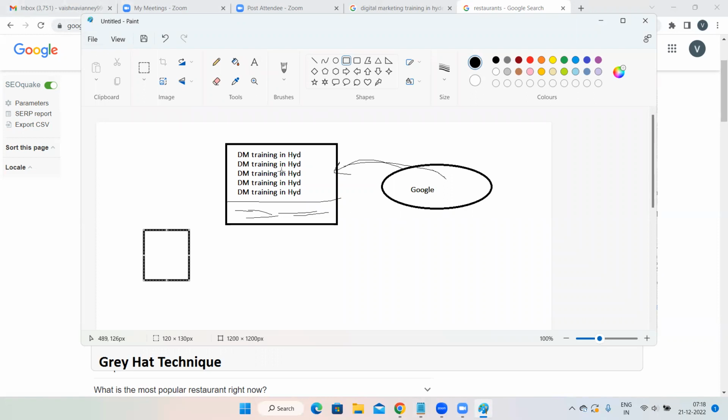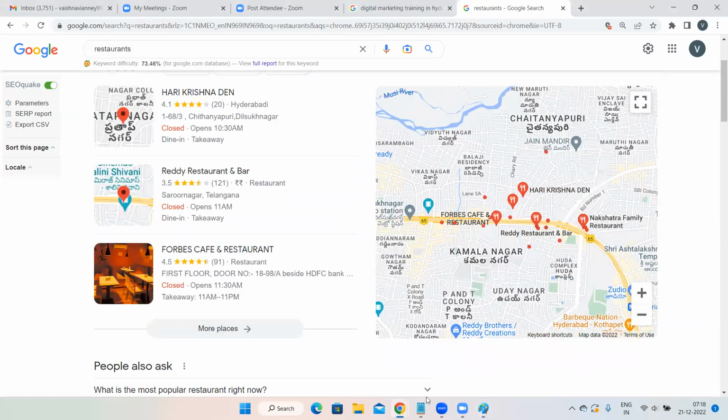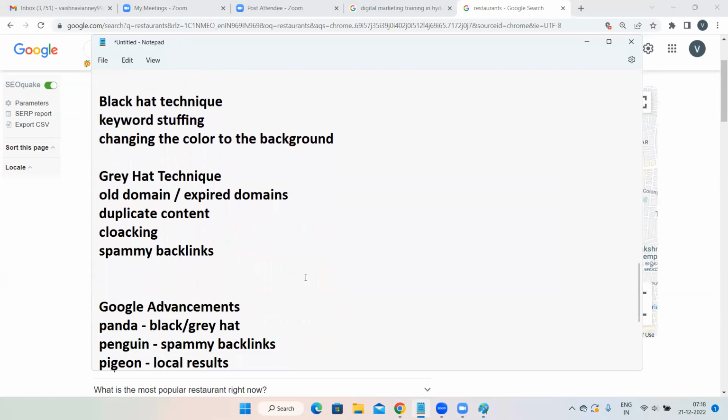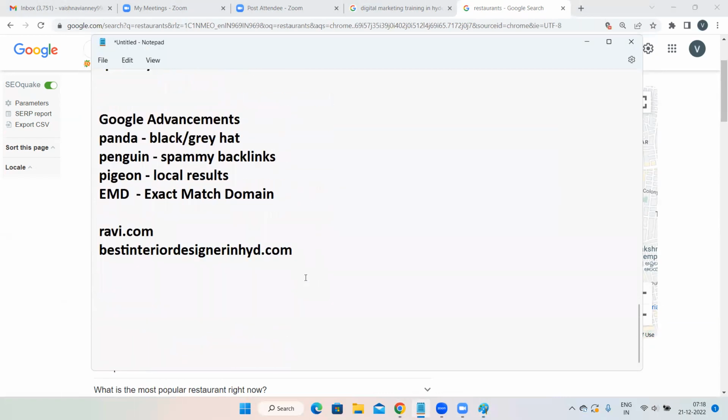So there is a high chance that Google will show your website on top. Same thing happens over here also. Here what you are doing, in your domain only you are inserting the keyword. So when someone is searching for best interior designer in Hyderabad, there is a high chance that my website only will be appearing on top.